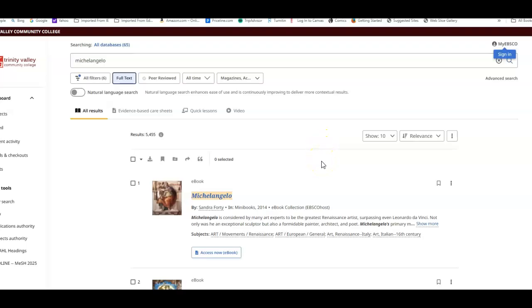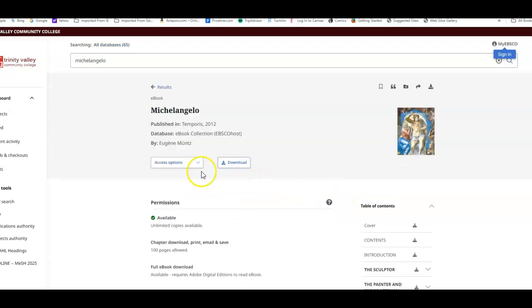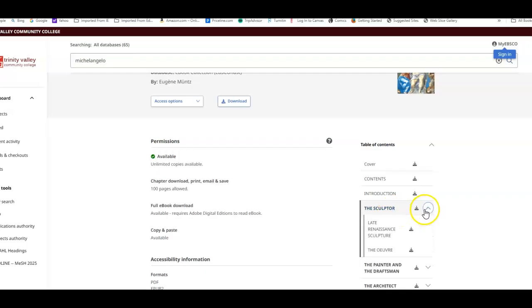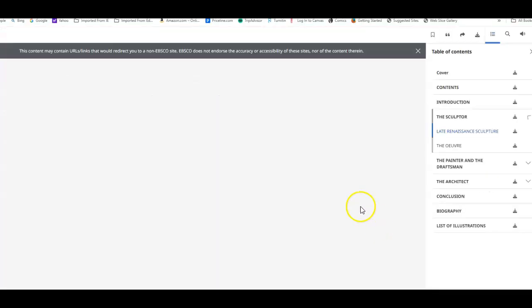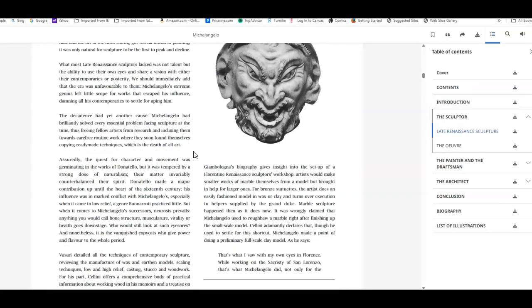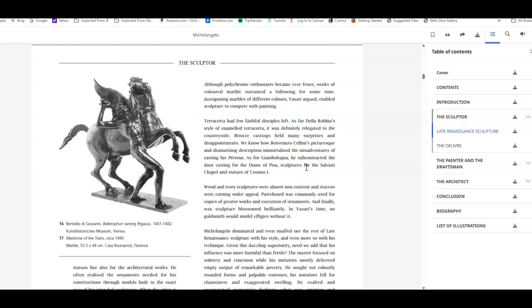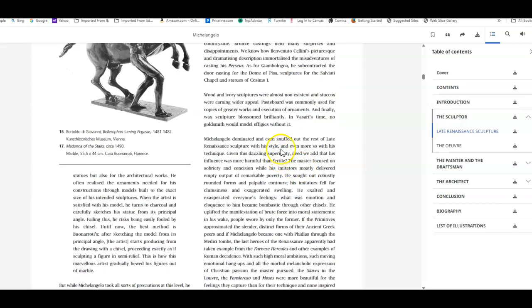And you'll see that this is an ebook, and so is this one. In this particular book, I think this is the one. Let me look again. Yeah, they have a section about him as a sculptor, late Renaissance sculpture, and then the overall work. This particular chapter goes into the detail about his late Renaissance sculpture, and talks about some of the details of it. You can see examples here that are offered. Michelangelo, as it says here, snuffed out the rest of the late Renaissance sculpture with his style.